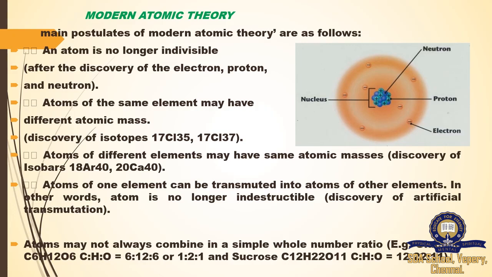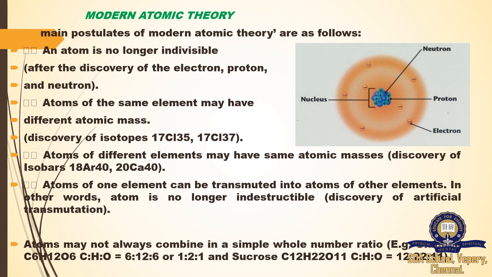What is the meaning of this? Yes, the atom is no longer a stable one. It can be destroyed, that is, it is no longer indestructible. So it can change from one form to another, but we cannot destroy the atom.